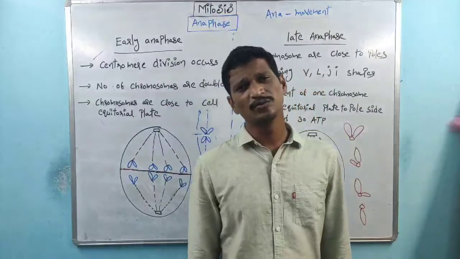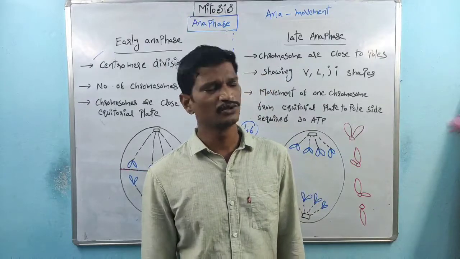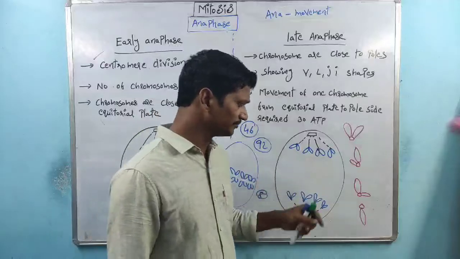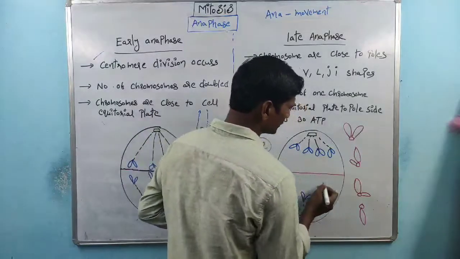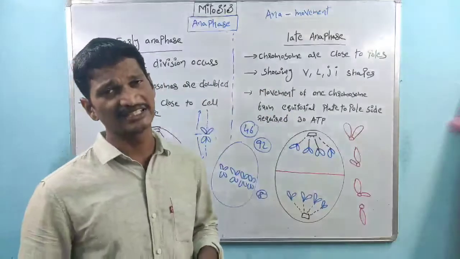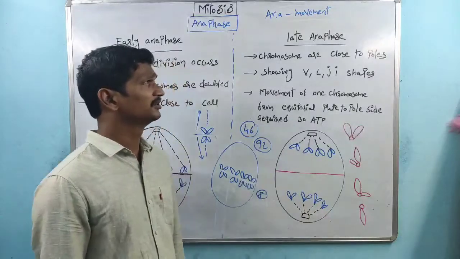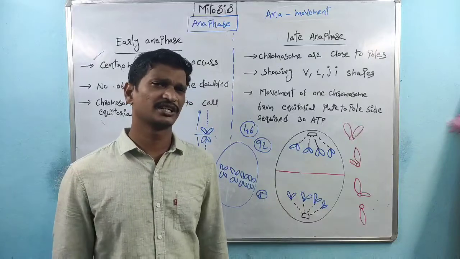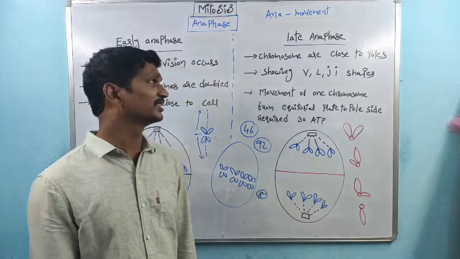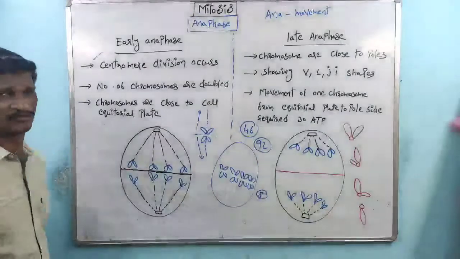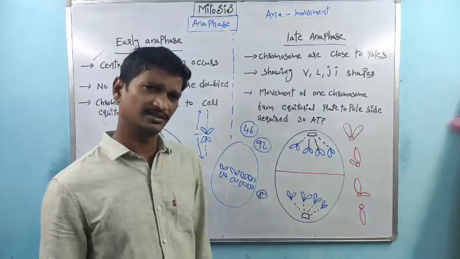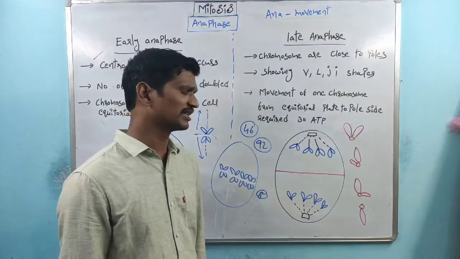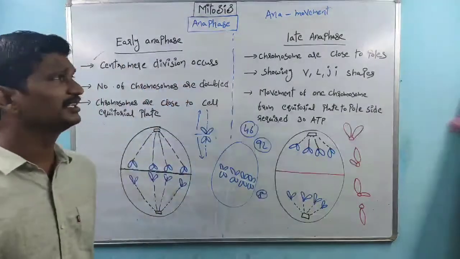All of you remember, the movement of one chromosome from the cell center to the opposite pole side requires 30 ATPs. The number varies from one species to another, but in the majority of cases, 30 ATPs are required. Just imagine this is a human cell; within that human cell, the movement of one chromosome from the cell center to the pole requires 30 ATPs, right?